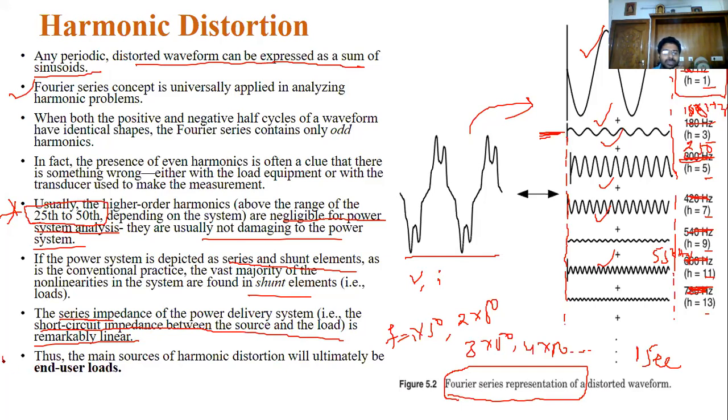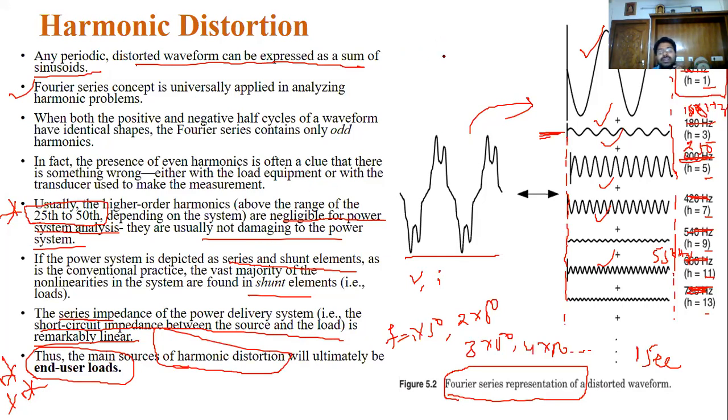This is a very important point. In most cases, harmonic distortion is produced by end users. Our people and our industries are responsible for the production of harmonics.